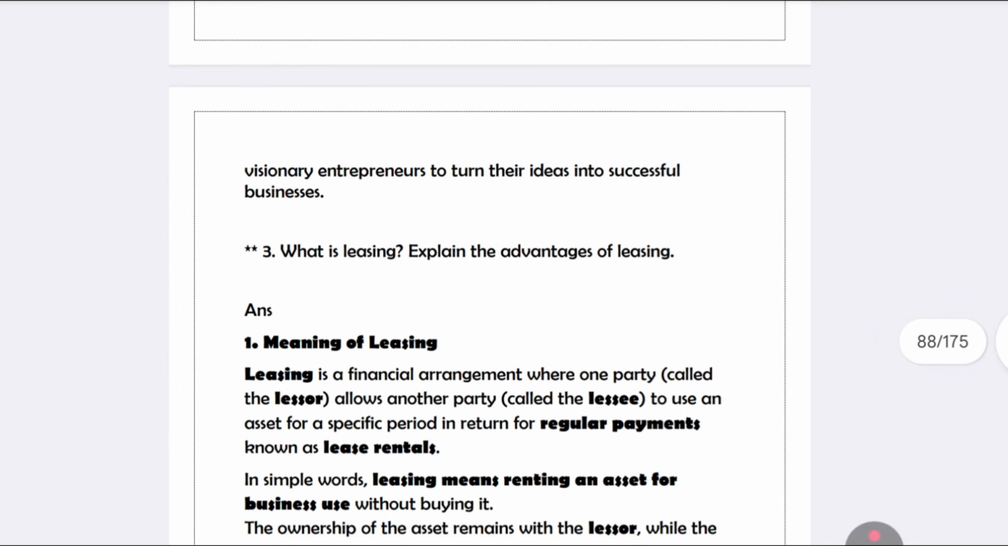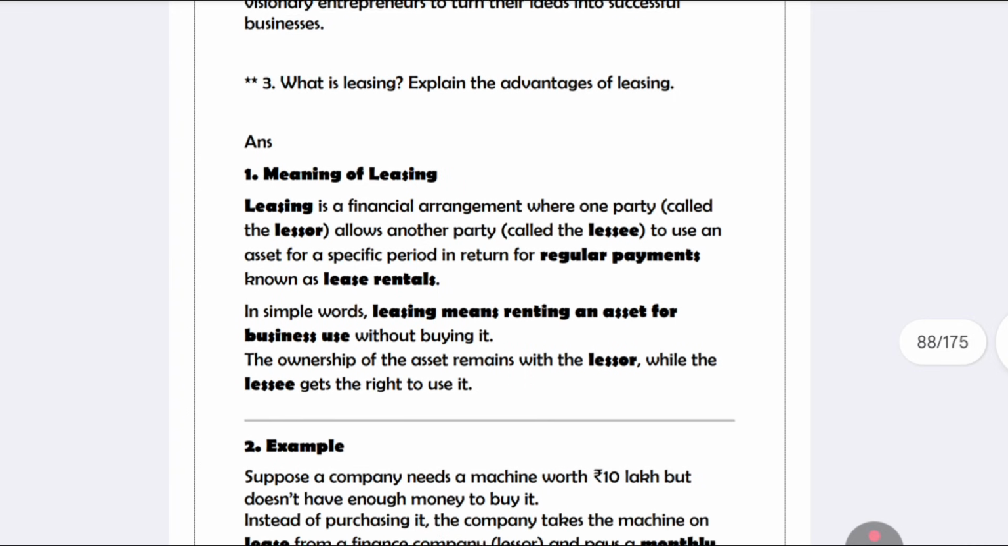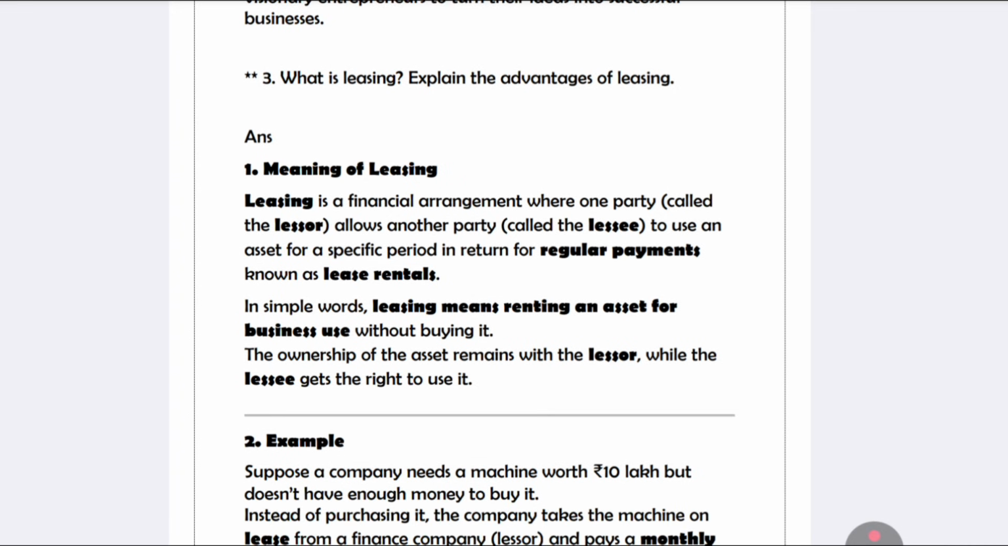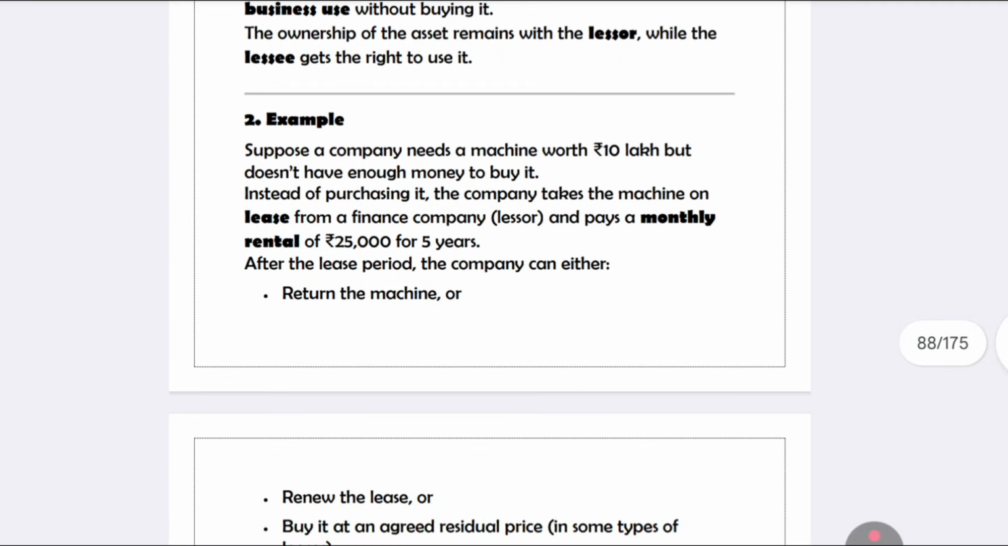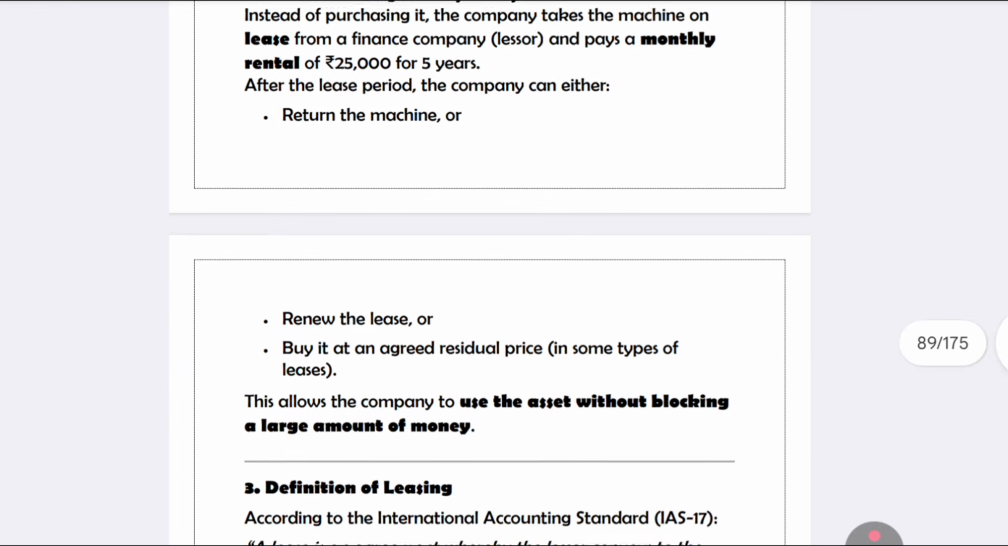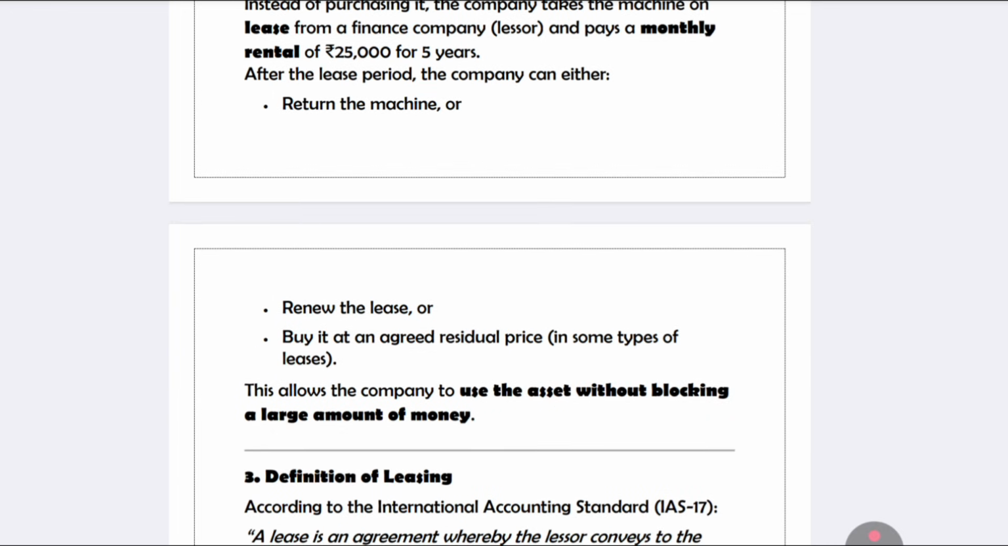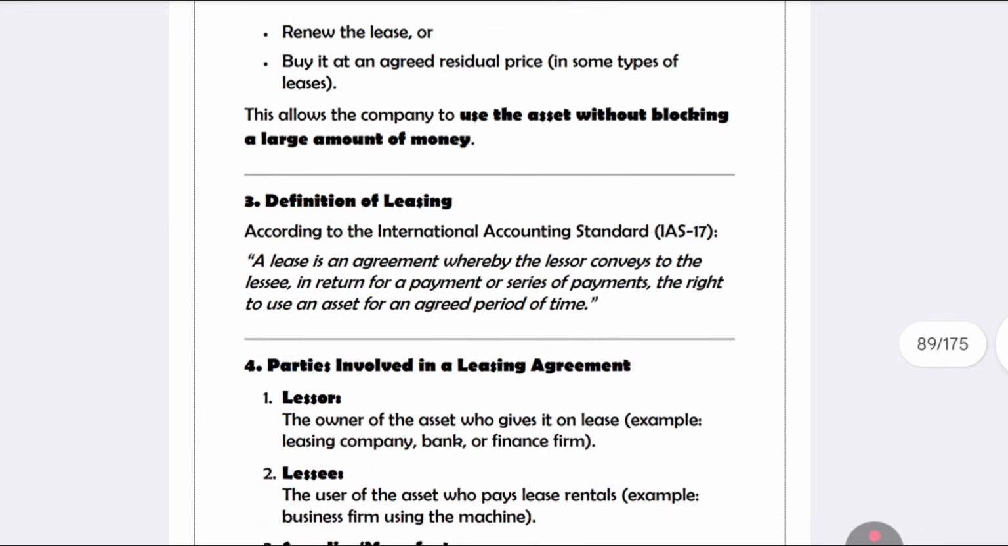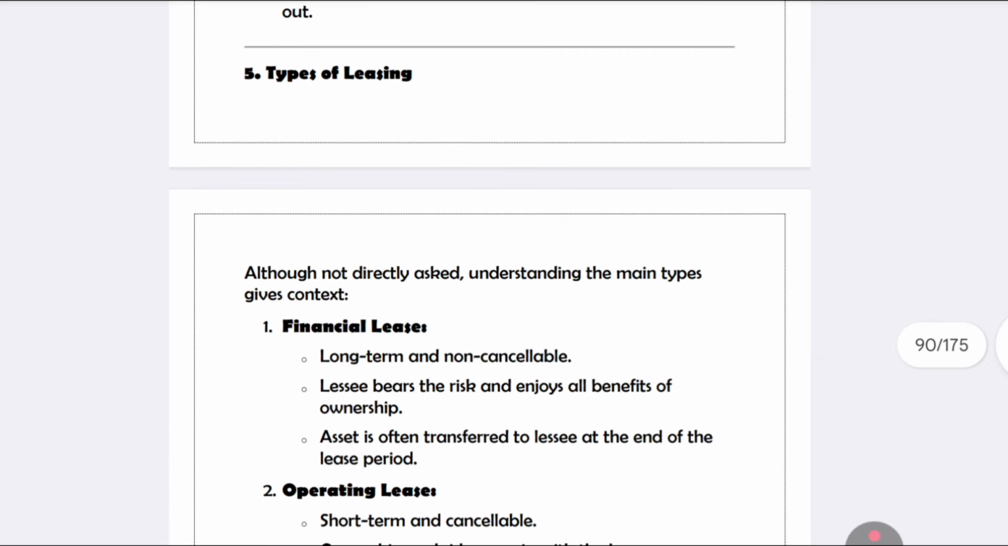The next important question in unit number 3 is the advantages of leasing. There are many advantages. For example, if a company wants a machine worth 10 lakh rupees but does not have that much money to buy it, the lease will give it for rentals, like 25,000 per month. With the help of leasing you can enhance productivity, and you can use it for production in the organization. There are many advantages.